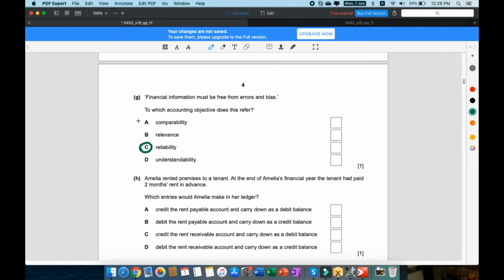So comparability, you can compare it if it's free of errors, but it can be biased. Relevance can only be if it's free of errors, right? If it has bias, then it can't be relevant. And understandability, that just doesn't make any sense, because you need reliable data.